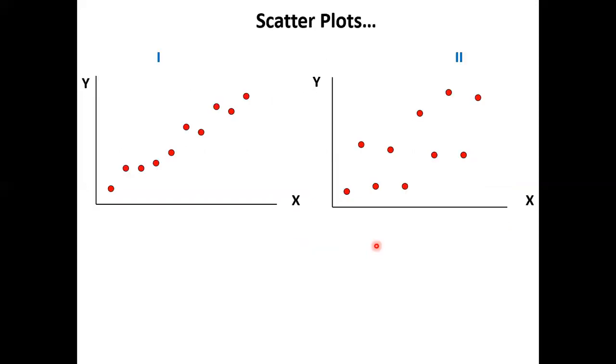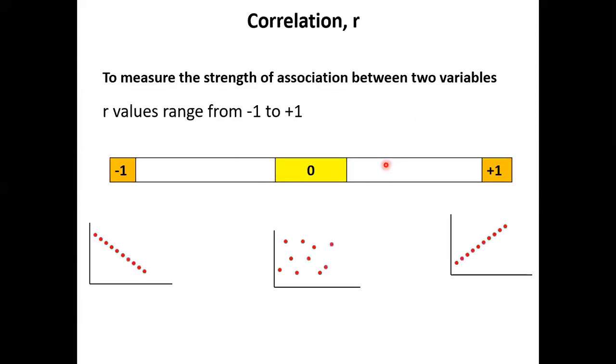Visually, we can see that this must be weaker, this must be stronger. How do you prove that? In terms of correlation. Again, all this click button, value come up, we interpret. So the correlation ranges from -1 to +1, center 0. +1, we can see perfectly like this diagram. All the dots are in a perfectly linear direction, +1. All the dots in a negative linear line, there's -1.